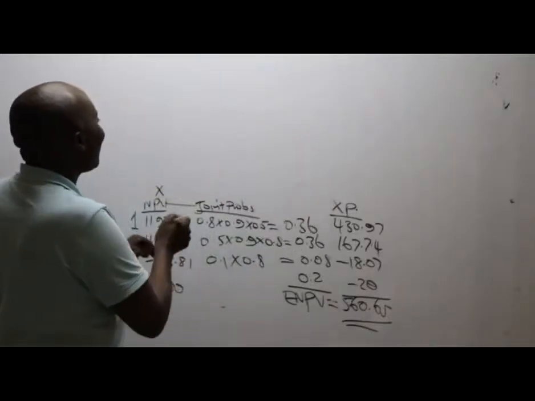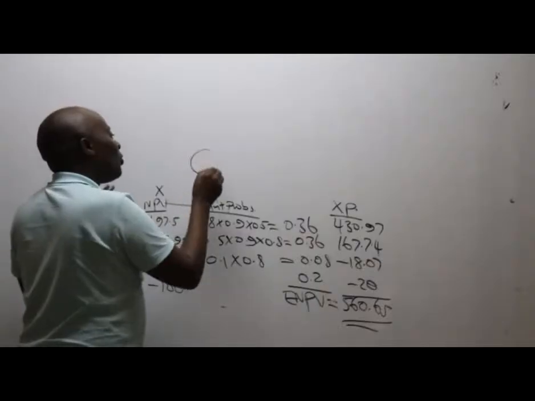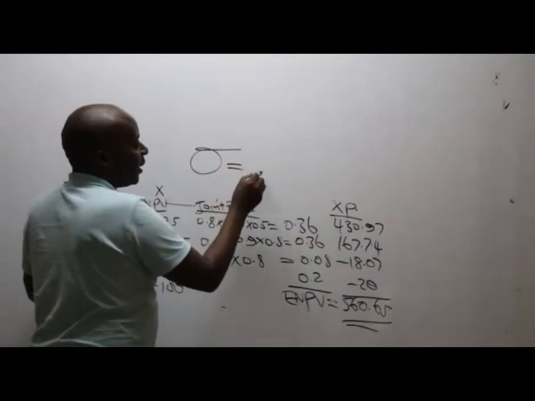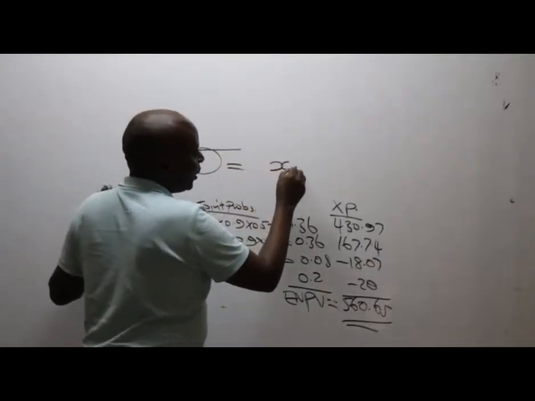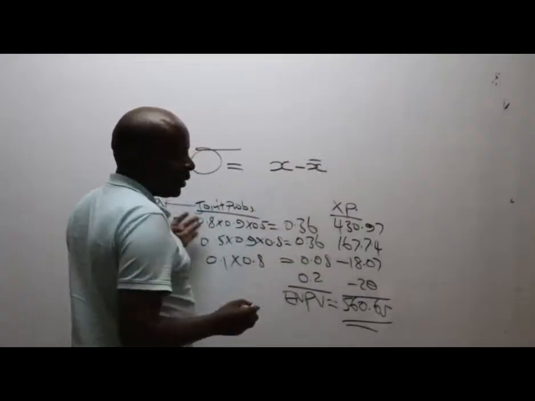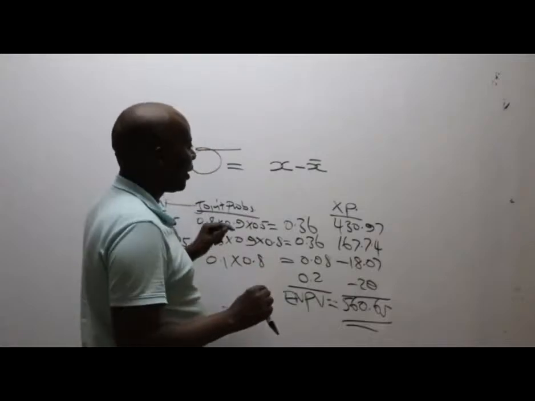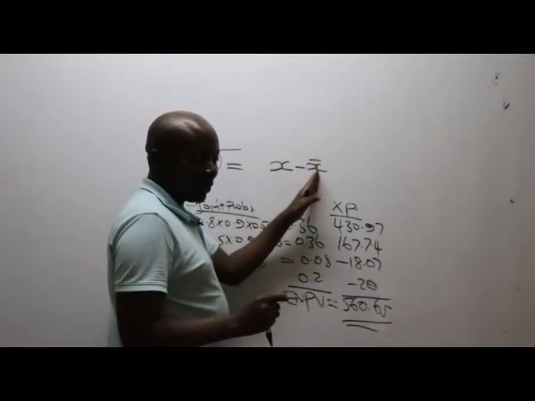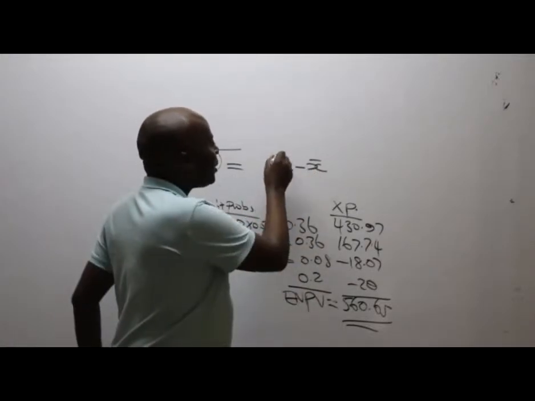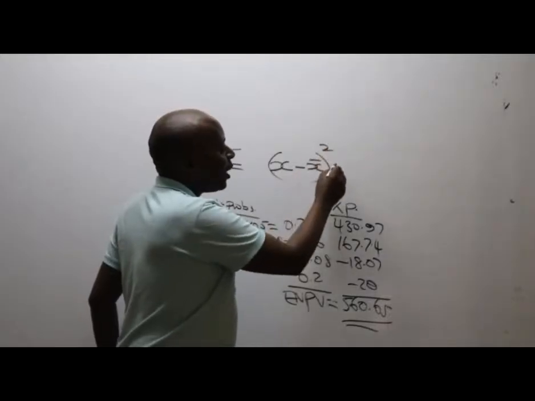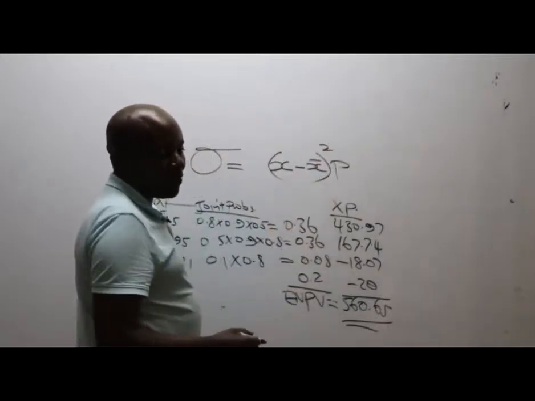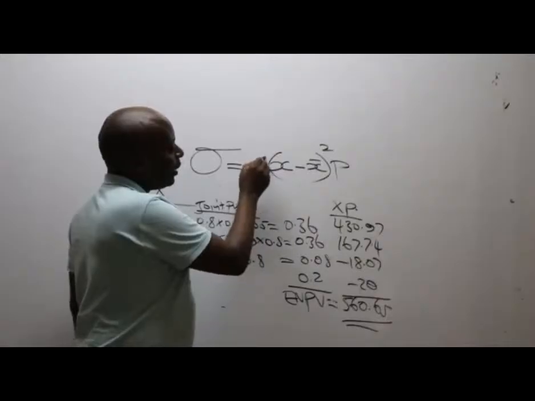They know the formula. They'll tell you standard deviation. First of all, you write it nicely like this. And then we know standard deviation is x minus who? The general formula is x minus x bar. It's a difference between the actuals and expected average. These are normally many, so you have to square. You must multiply with probabilities to average. And then at the end of the day, you must come and do what here?